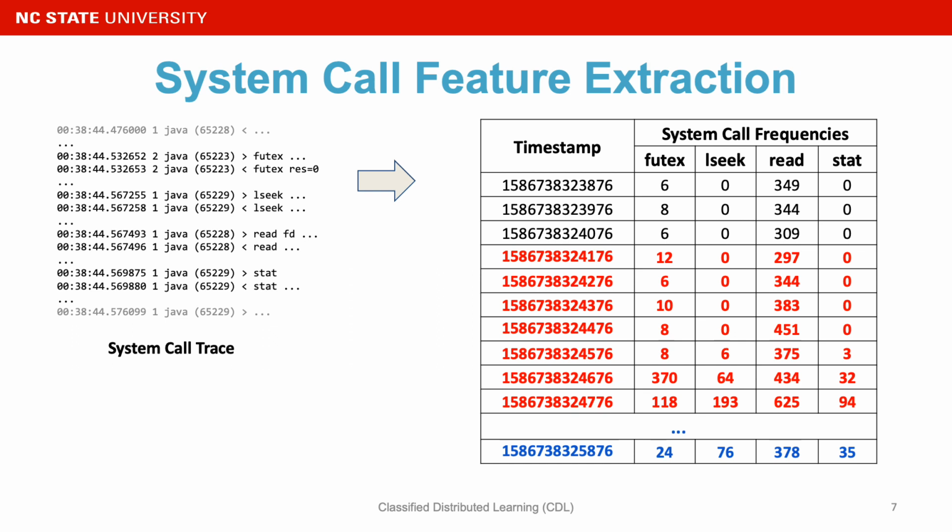For the first module, system call feature extraction, you can see that on the left there's a snippet of 100 milliseconds of system call trace. For every 100 milliseconds, the system call frequency is going to be extracted into one line of the table on the right. And you can see that the first red line indicates when the attack starts, and CDL is able to raise an alarm a few lines later.